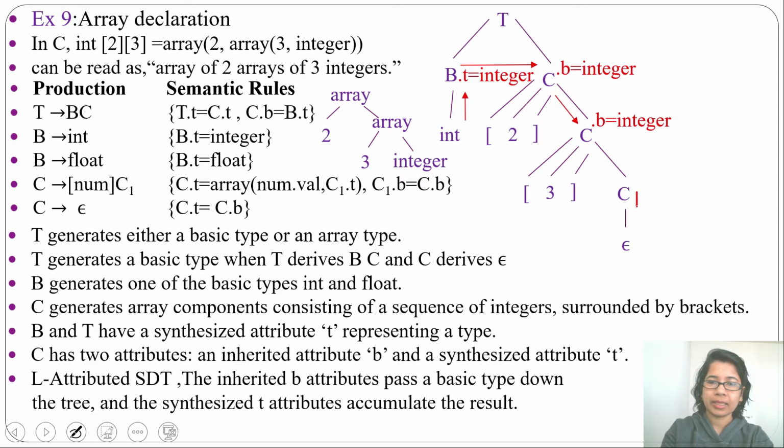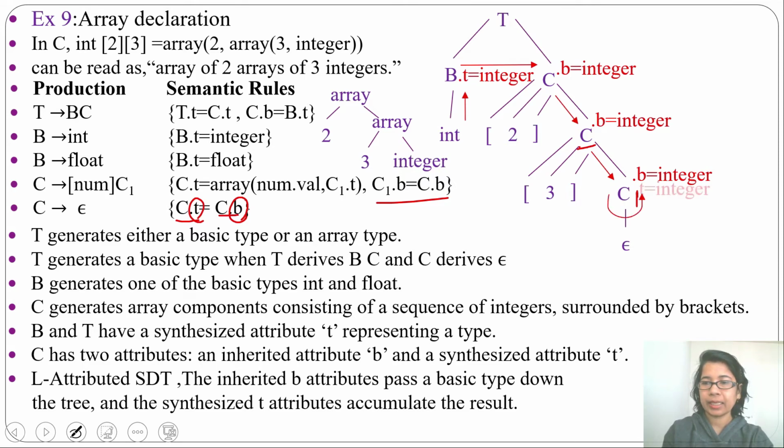Next, this C1 can inherit from its parent C. So C.B will be integer. Now from C we are deriving epsilon. So C.T equal to C.B. Whatever data type the C inherited attribute has, that will be the C synthesized attribute.